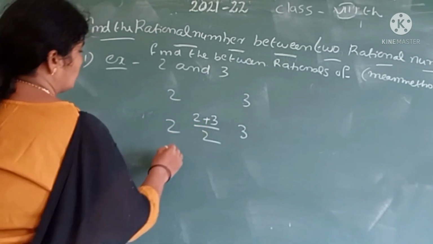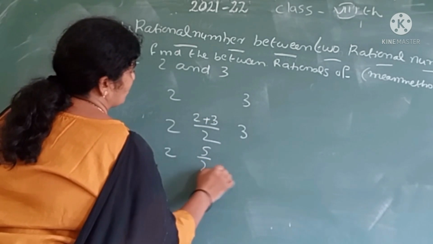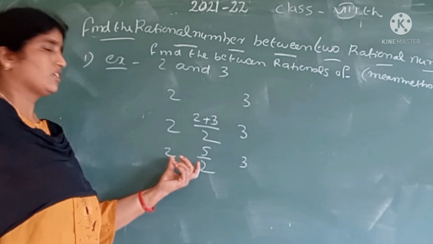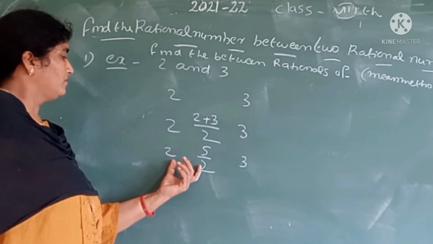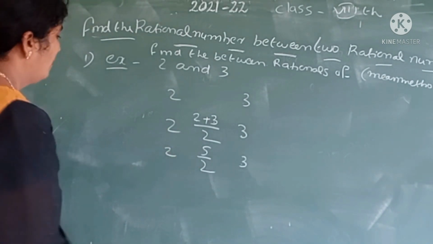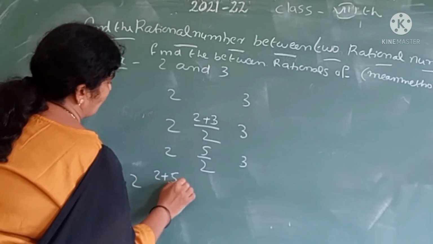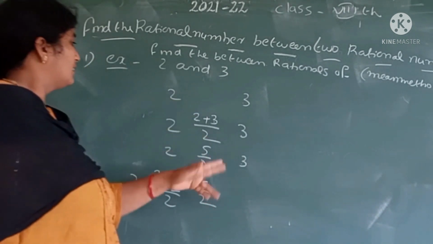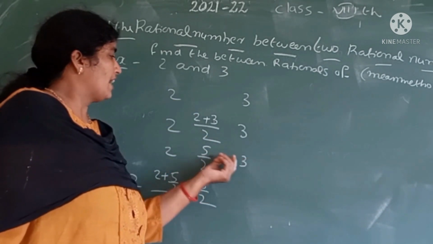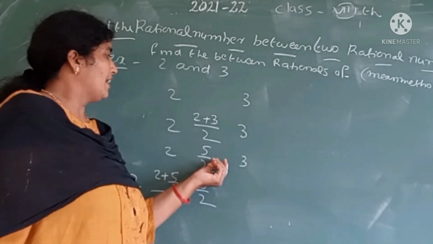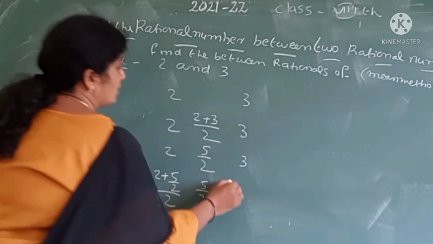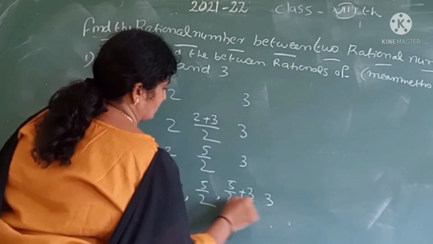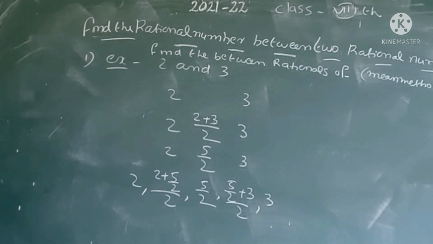Okay. Here is (2 + 3)/2, which is 5/2, between 2 and 3. We know that there are many more rational numbers between two rational numbers. Here there is a rational number between two rational numbers. That is, here also a mean exists: (2 + 5/2)/2. Then 5/2 here, and in this way 5/2 and 3 also have a mean. The mean lies between 5/2 and 3.